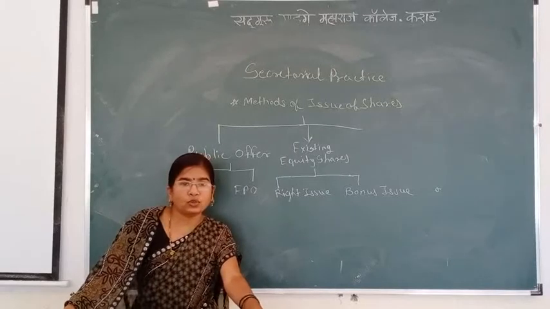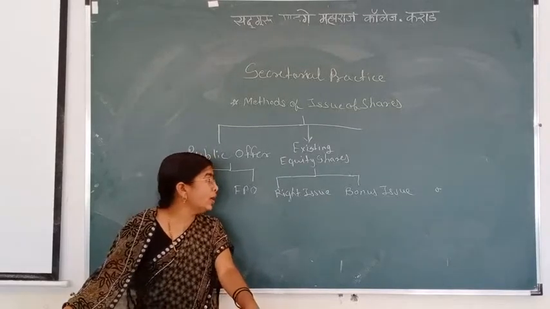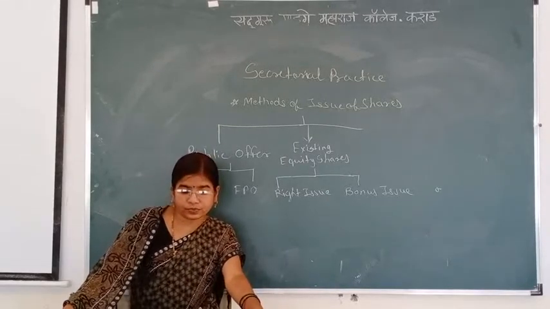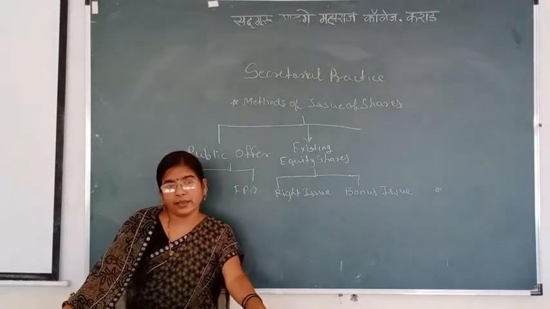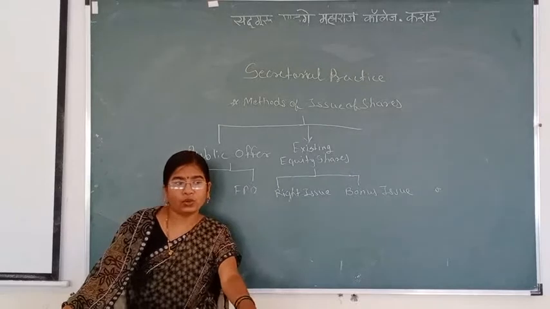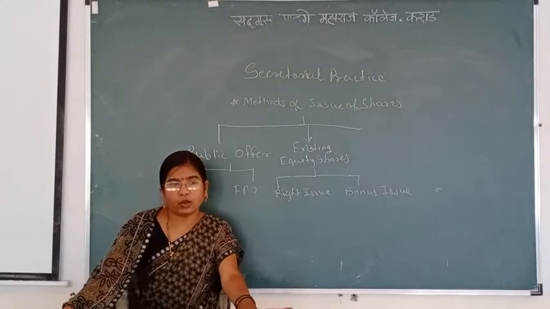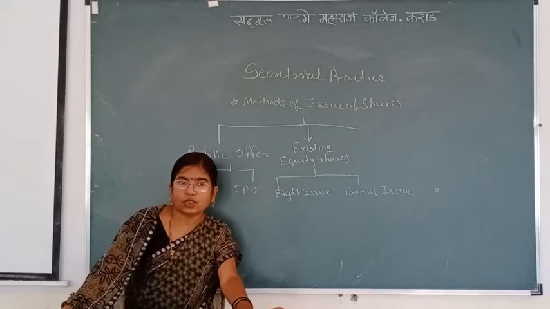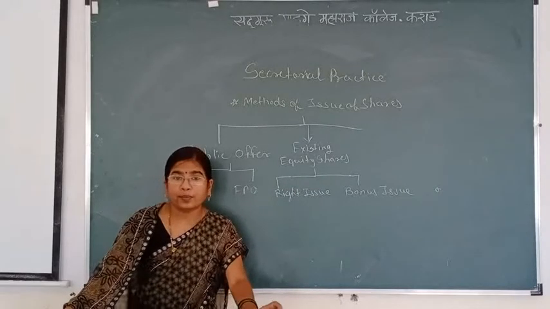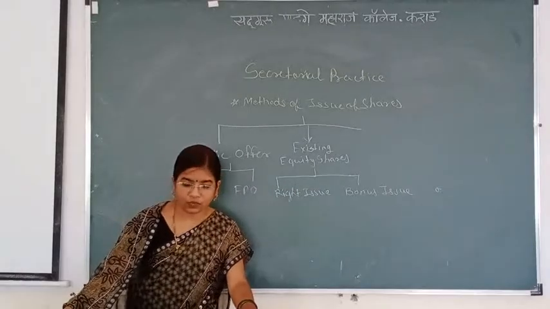Without a letter of offer, the company cannot issue the right issue.